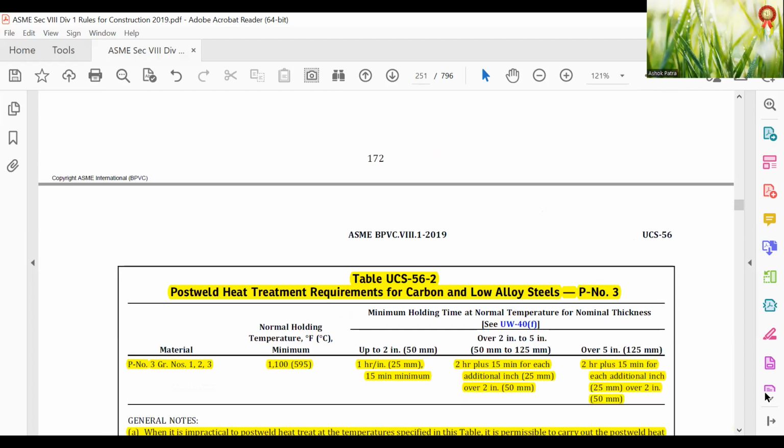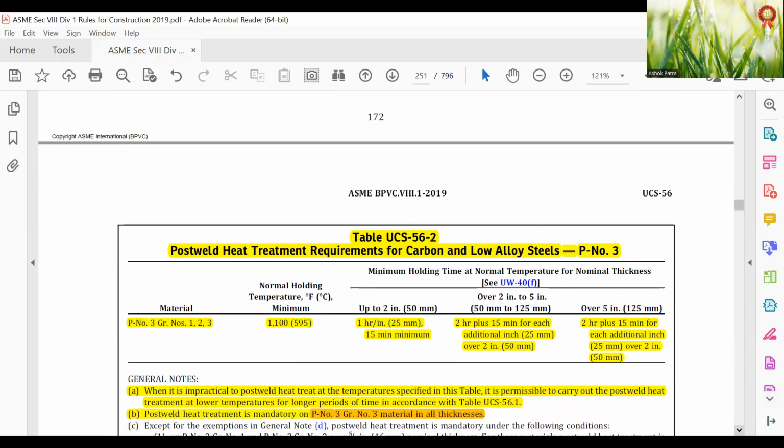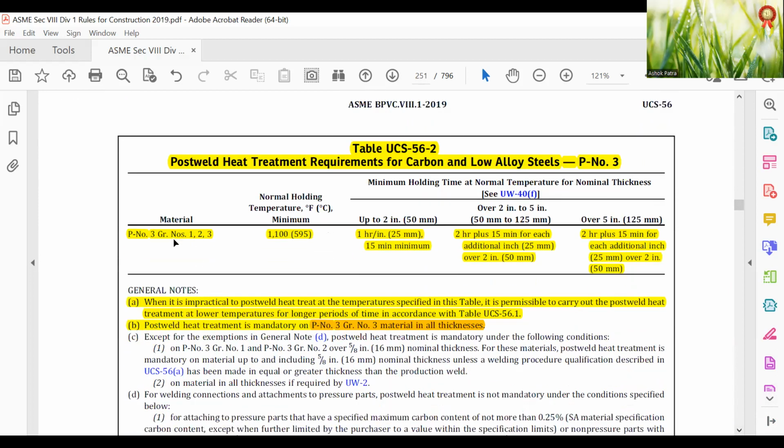So then comes UCS 56 to P number 3, grade number 1 to 3, 1100, same, this is all the same. When it is impractical to post-weld heat treat at the temperature specified in the table, it is permissible to carry out the post-weld heat treatment at a lower temperature for a longer period of time in accordance with Table UCS 56-1. Post-weld heat treatment is mandatory on P number 3, grade number 3 material in all thicknesses.